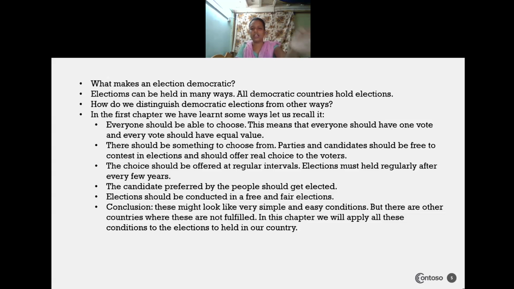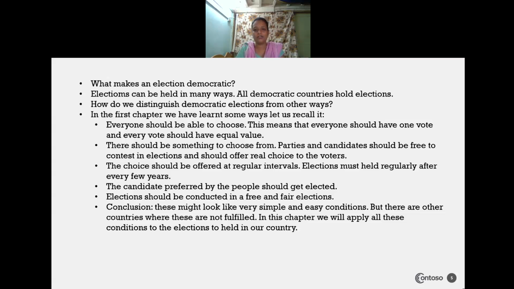Whatever the condition, each and every person should have the power to choose their representatives. The political parties and candidates should give a fair chance to their voters to elect them. Elections should be held regularly after a few years.